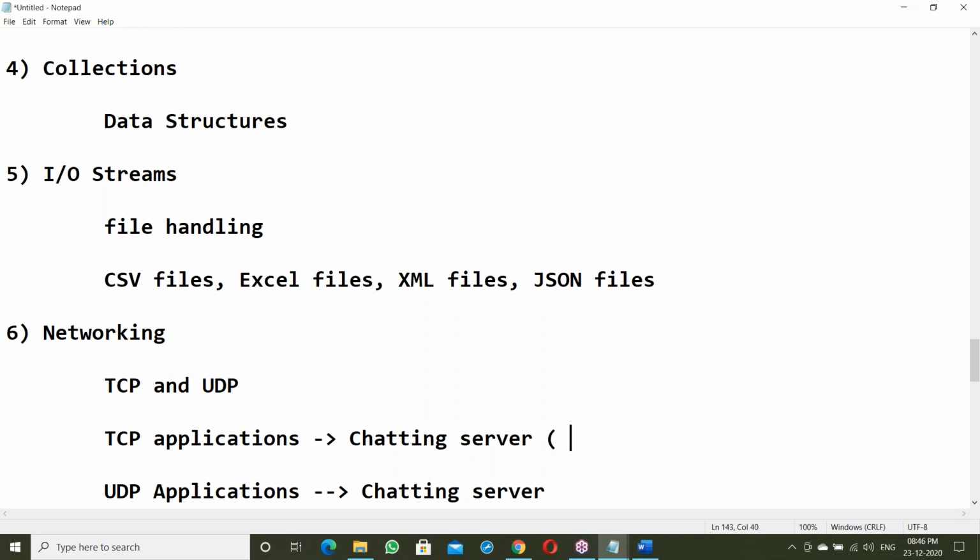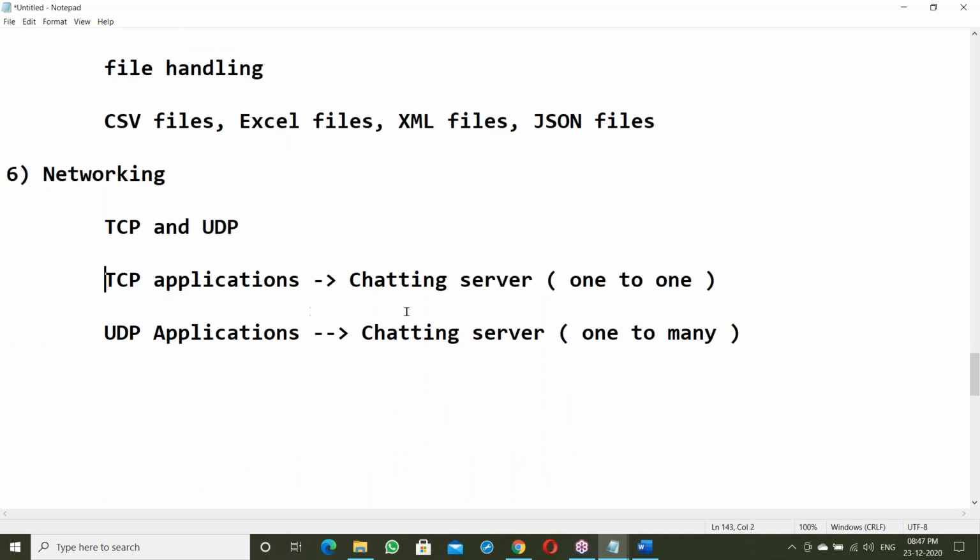This is one-to-one. The one-to-many here: one person delivers a message to many persons. These things will be discussed practically, and I'll explain all of this with examples. After finishing, the next one is multi-threading.